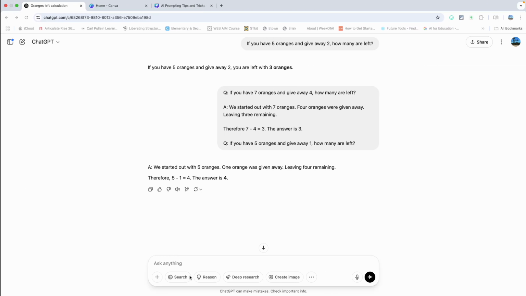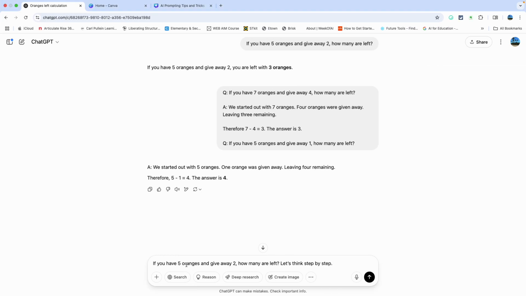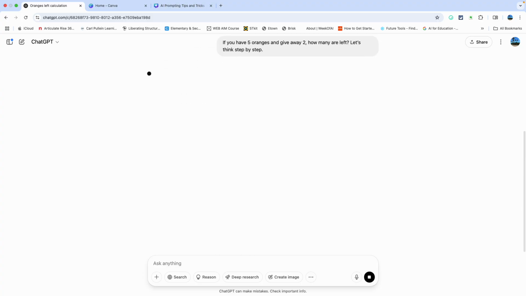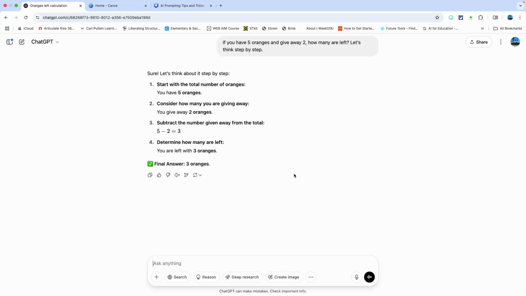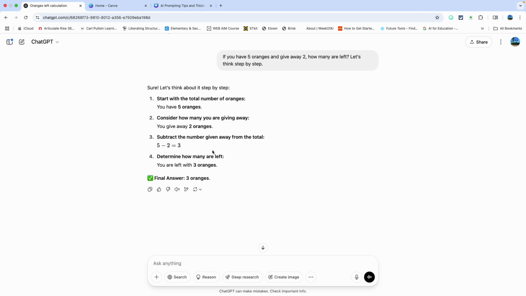So let's actually show you what it looks like in ChatGPT. So if you have five oranges, you give away two, how many are left? Let's think about it step by step. Now, this is great when you want to look at processes and see where there's potential gaps. This could be a really helpful way of getting feedback and comparing it to what you have already. And as you can see right here, it's breaking things down probably a little bit more complex than we would.